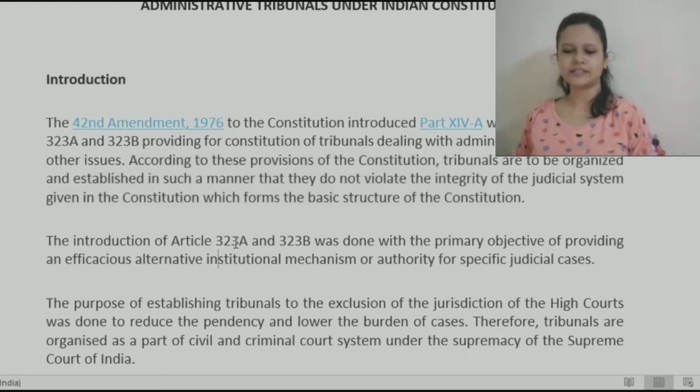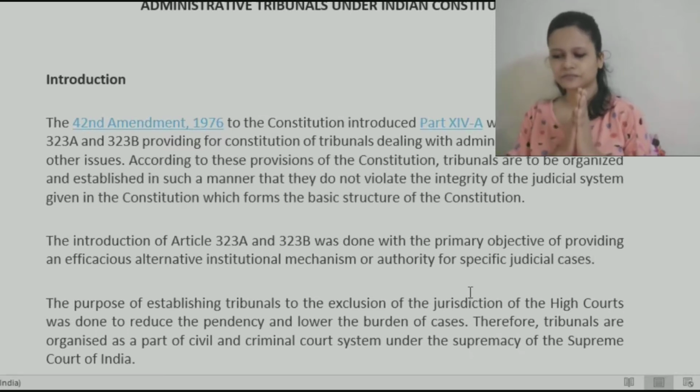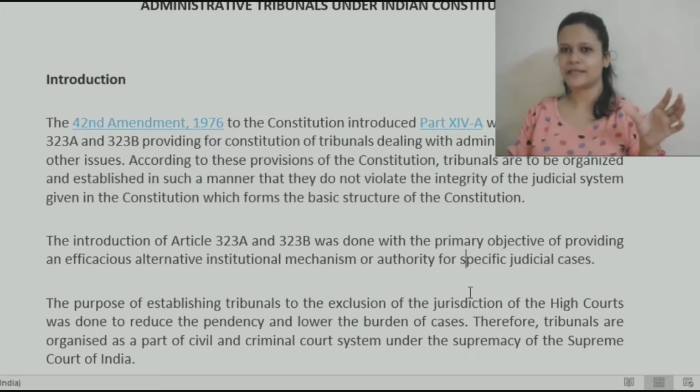Introduction of Article 323A and 323B was done with the primary objective of providing an efficacious alternative institutional mechanism or authority for specific judicial cases. Like you must be knowing that these tribunals are only applicable for one specific area.